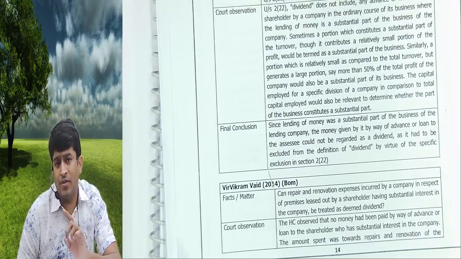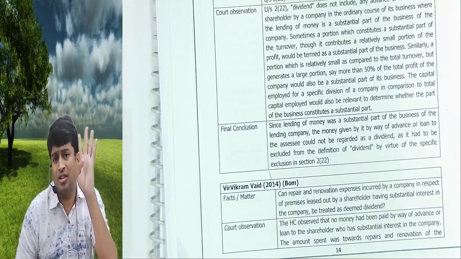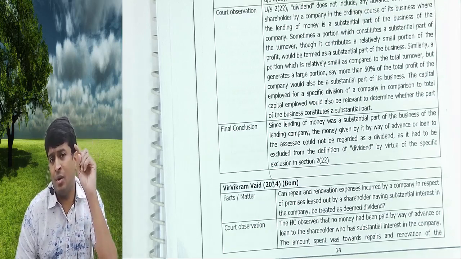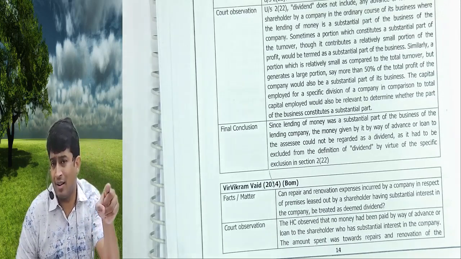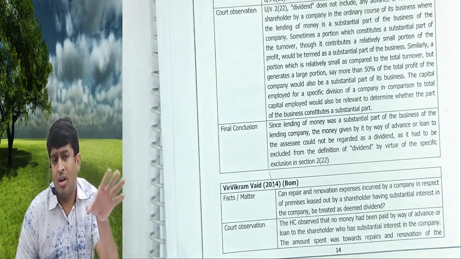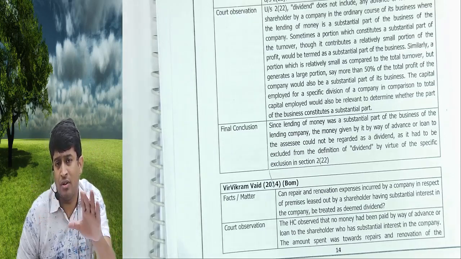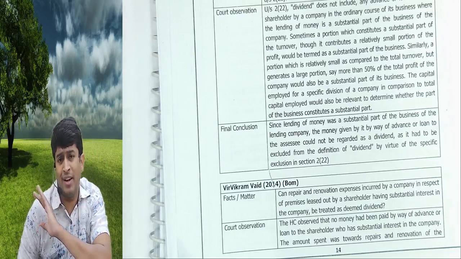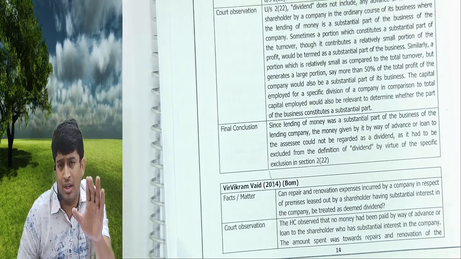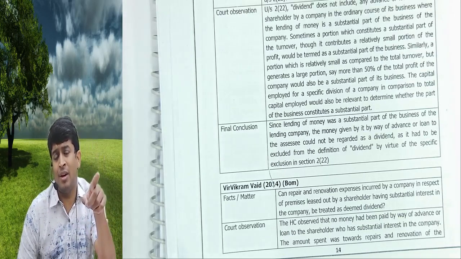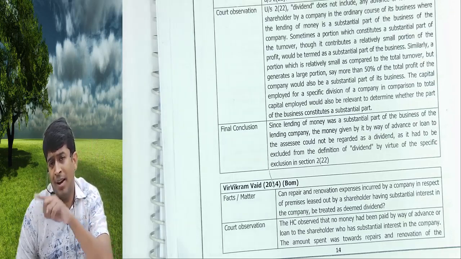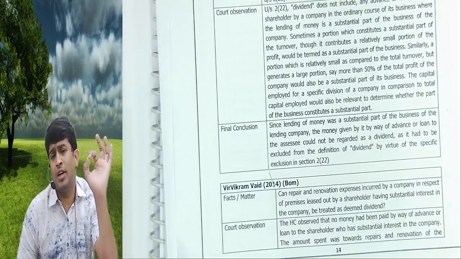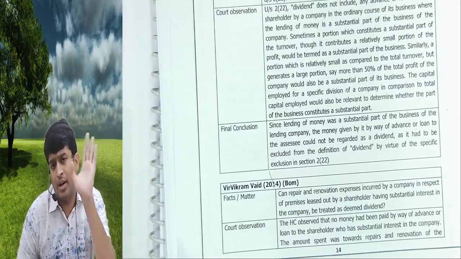The Supreme Court held, wrong, fellow: 2(22)(e) will apply only if any loan is given to a shareholder. In this case, the company constructed the 4th floor and the amount was paid to the builder for the construction. Nowhere was the shareholder involved. Nowhere did the company give any loan or advance to the shareholder. The company directly gave the construction expenses to the builder for the 4th floor. 2(22)(e) will not apply.